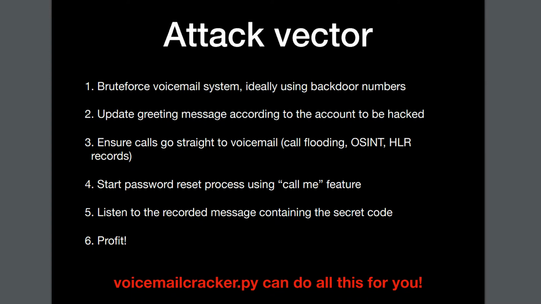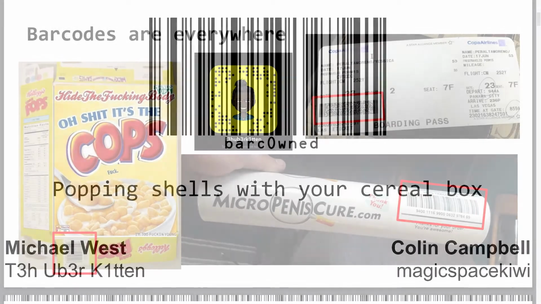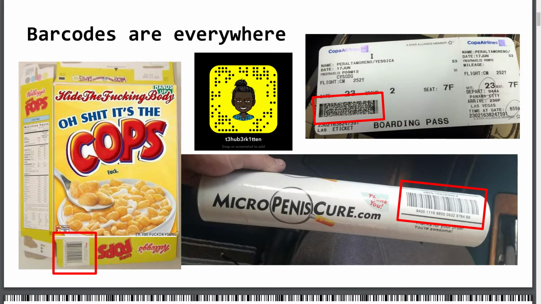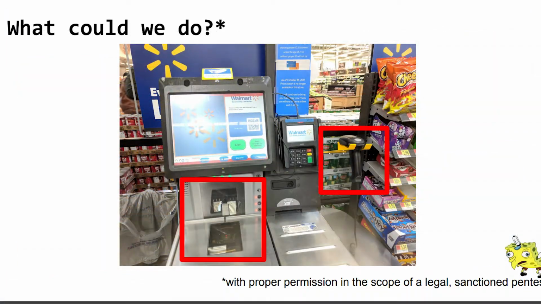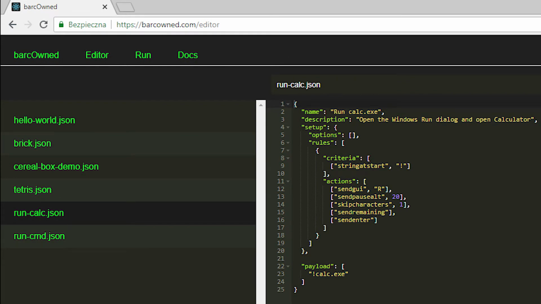This is another example of how forgotten and unused technologies can be used maliciously by attackers. Barcodes can be found on every product we have, starting from milk and ending with electronics. And what would happen if we had our custom barcode scanned in the store? The author of this research published a website that is able to generate a barcode with an interesting payload. We can choose, for example, to start the calculator or a Tetris game. It seems that a device, as simple as a barcode scanner, cannot surprise us. However, this tool shows that it's different and that sometimes it is worth reading the specification of the device, which we use on a daily basis, in order to find its hidden features.